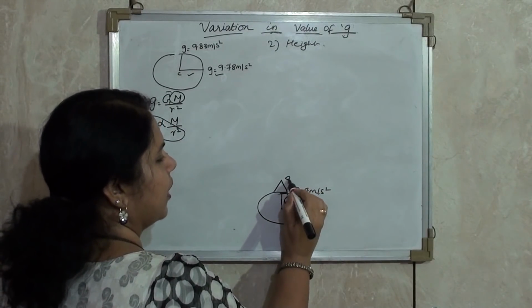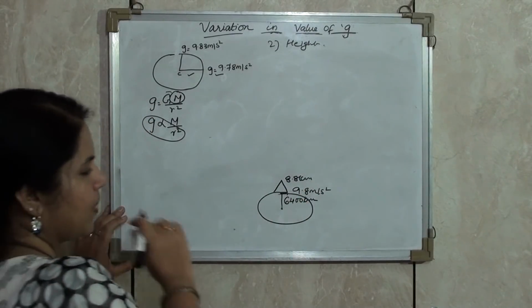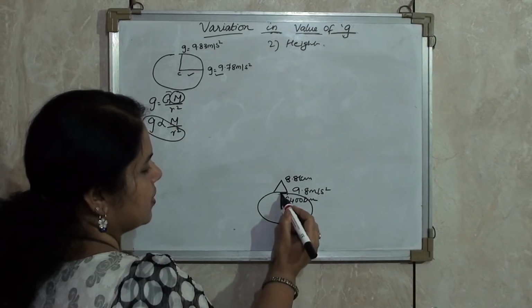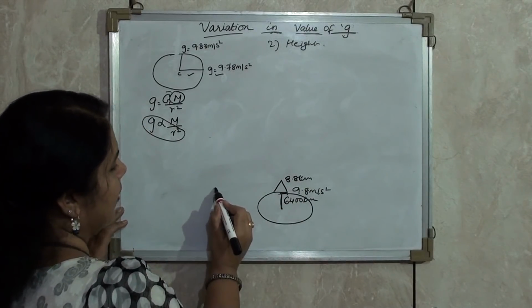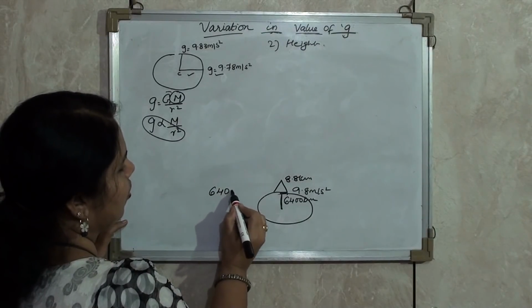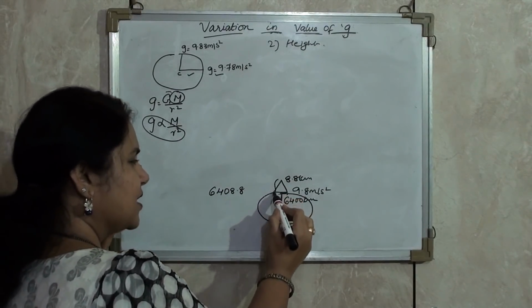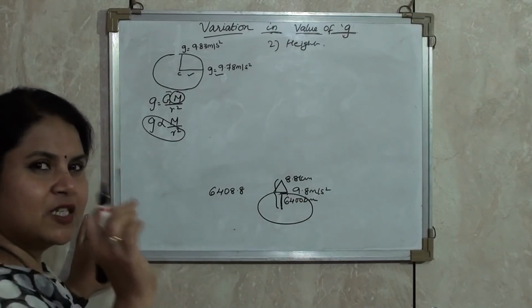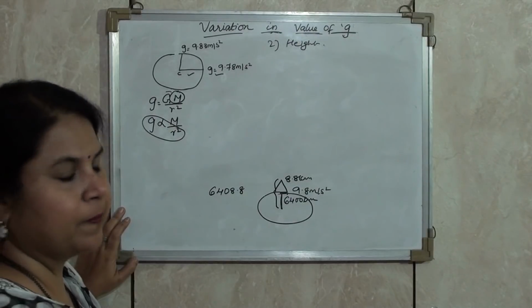Mount Everest is 8.8 km above the surface of the earth. Now you imagine that this radius is 6400 km plus 8.8 km, which will give me 6408.8 km. But as this rise in distance is minuscule, there will be hardly any change in the acceleration due to gravity.